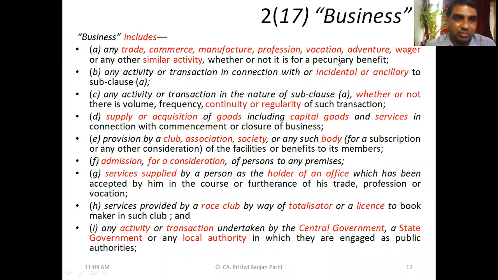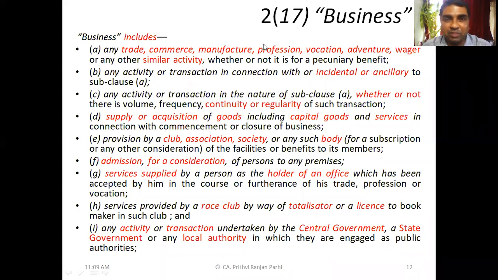Business includes, first point, any trade, commerce, manufacture, profession, vocation, adventure, wager, or any other similar activity, whether or not it is for a pecuniary benefit.